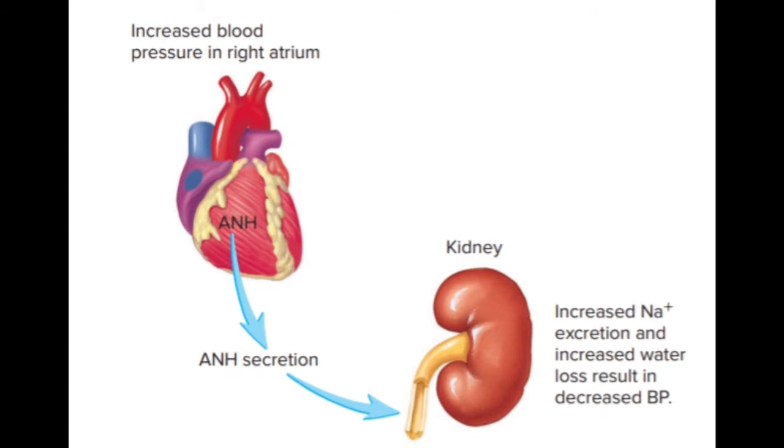In this picture, it shows the increased blood pressure in the right atrium of the heart causes increased secretion of ANH, which increases sodium ion excretion and water loss in the form of urine.